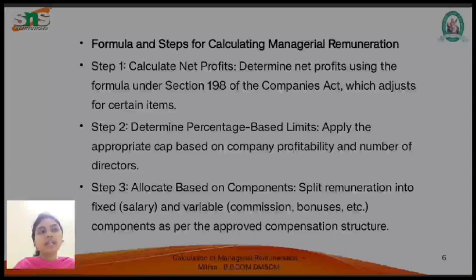The next thing is the formula and steps for calculating managerial remuneration. Step 1, calculate net profit. Determine net profit using the formula under Section 198 of the Companies Act, which adjusts for certain items. Step 2, determine the percentage-based limit. Apply the appropriate cap based on the company's profitability and number of directors. Step 3, allocate based on component. Split remuneration into fixed salary and variable commission, bonuses etc., as per the approved compensation structure. These are the three steps to be followed for calculating managerial remuneration.